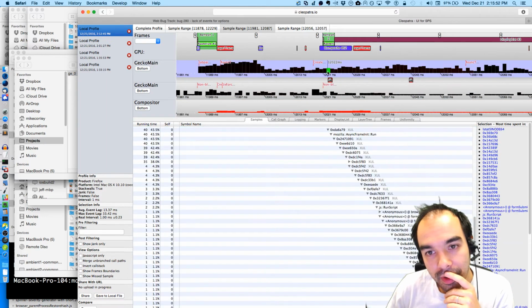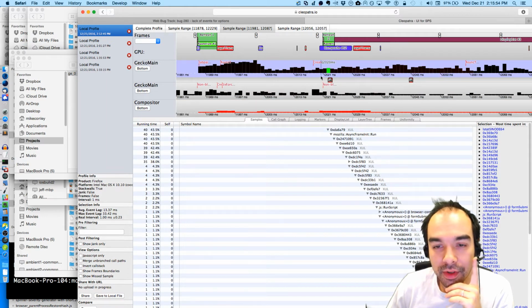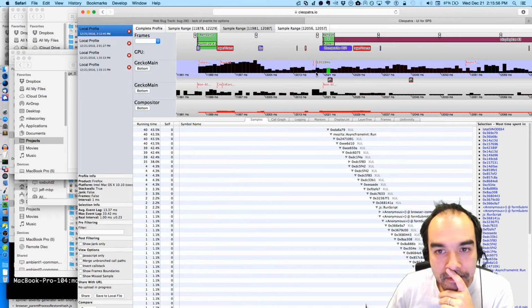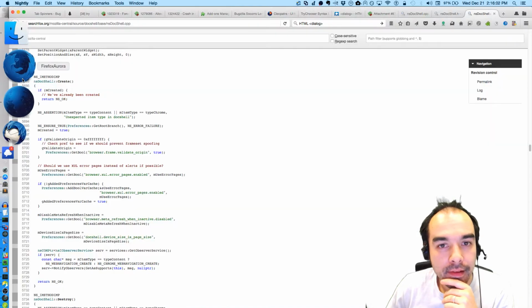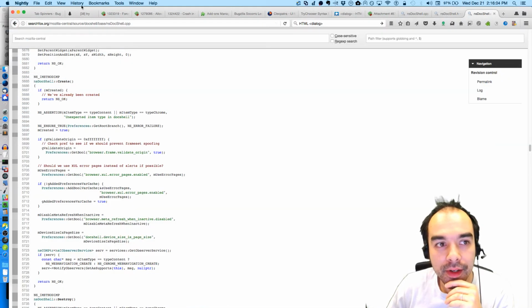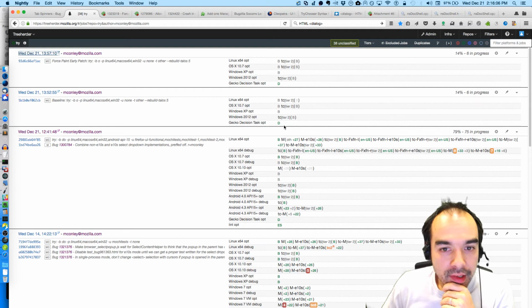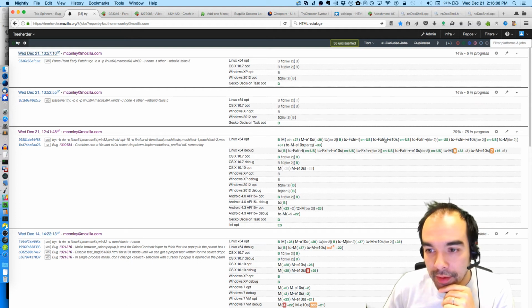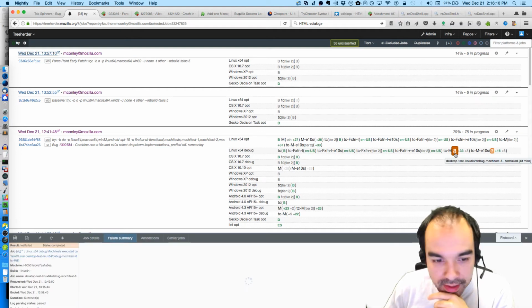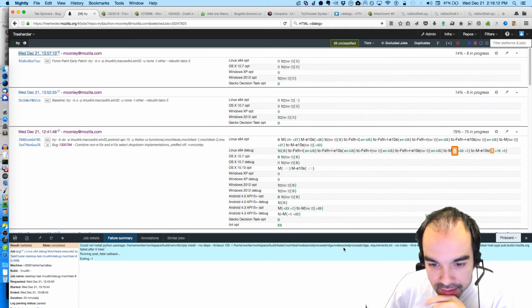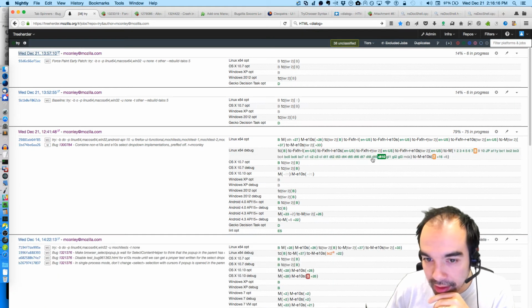I guess we should really just wait for those Talos numbers to come in from try. It's probably the best we can do here. So we're gonna have to wait. We're gonna wait for these. Ooh, we've got some test failures. Do we care about these? No, this looks like just infra. It's probably gonna run that again automatically.